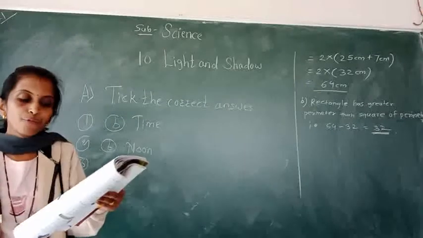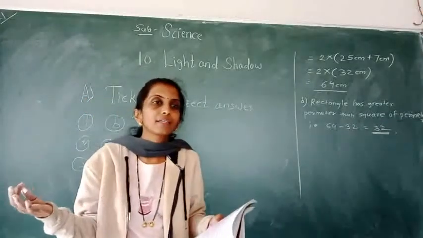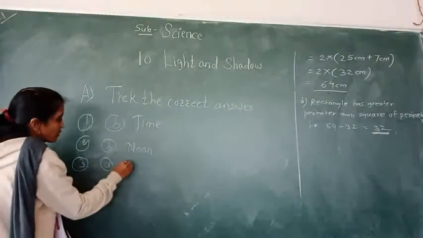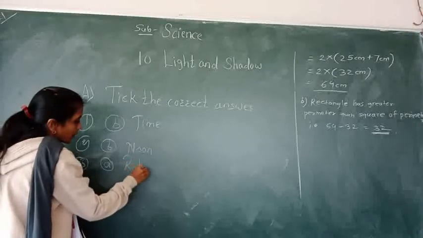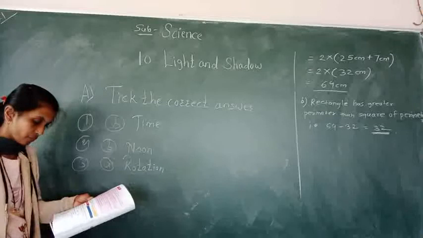Third, which movement of earth causes day and night? Rotation. अभी हमने स्टडी किया. Rotation.